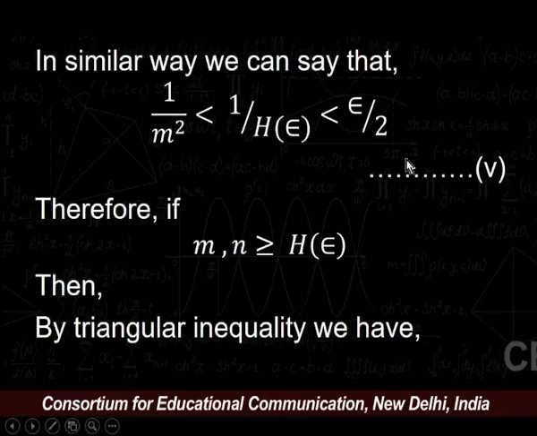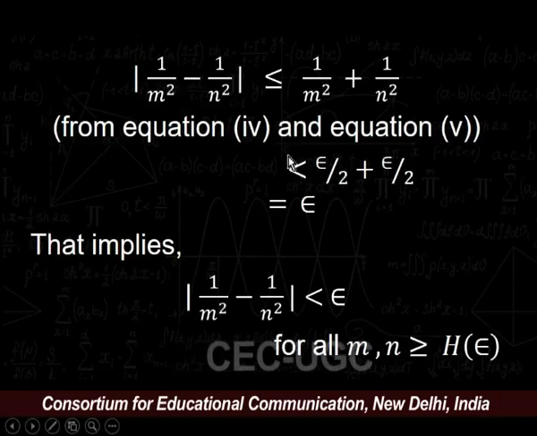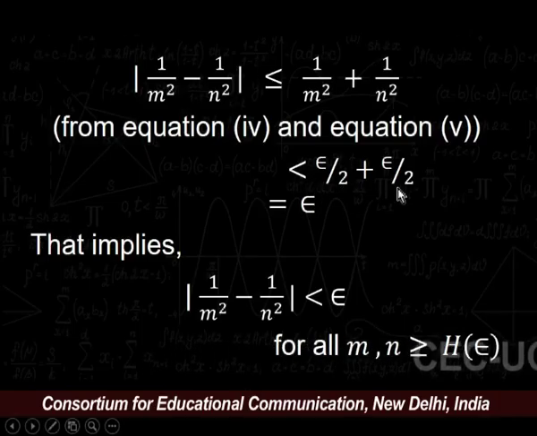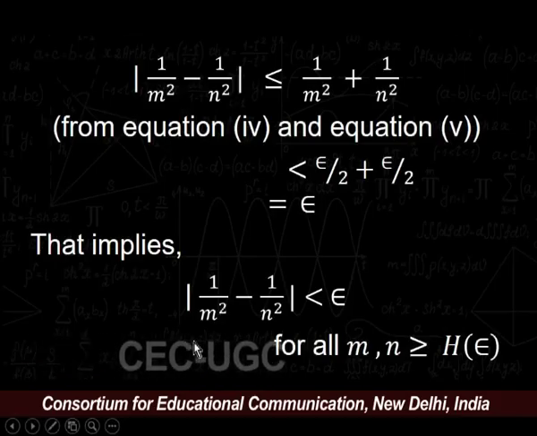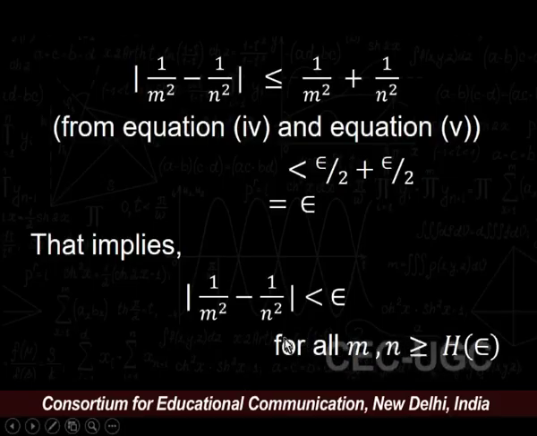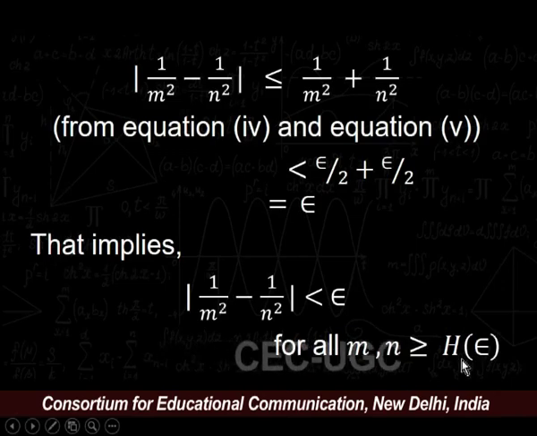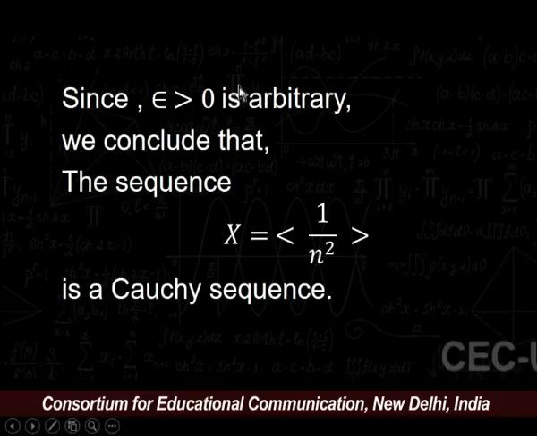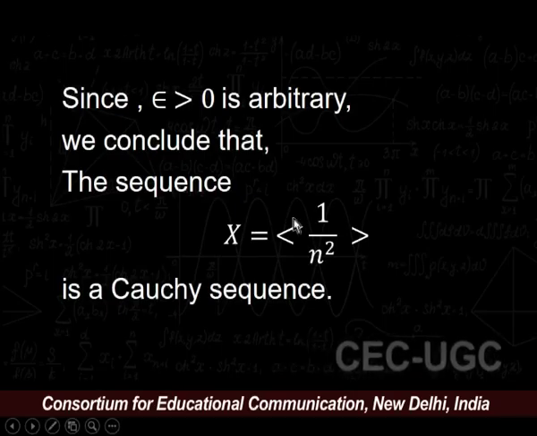So, from equation 4 and equation 5, we can say that this term is less than epsilon upon 2 plus epsilon upon 2, which gives us epsilon. This implies that the modulus of 1 upon m square minus 1 upon n square is less than epsilon for all natural numbers m and n greater than or equal to h, where h depends upon epsilon. Since epsilon greater than 0 is an arbitrary real number, we conclude that the sequence x n equals 1 upon n square is a Cauchy sequence.